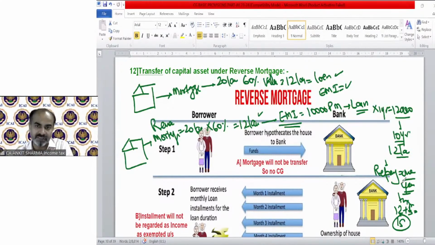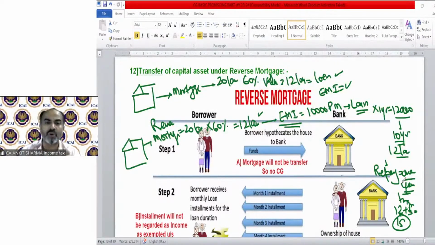So it's just a reversal. In a normal case, you get the loan amount in lump sum and repay in EMI. In the reverse mortgage, you get the loan in EMI form and pay in lump sum after a certain period of time. You need to repay it either after the completion of the loan term or in the case of death. If the assessee dies, then in that year you need to repay it.